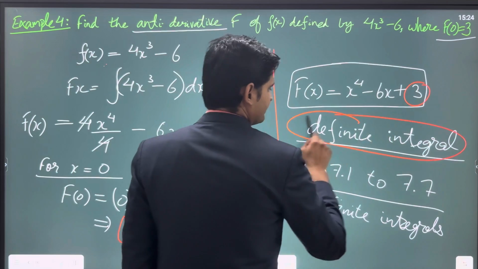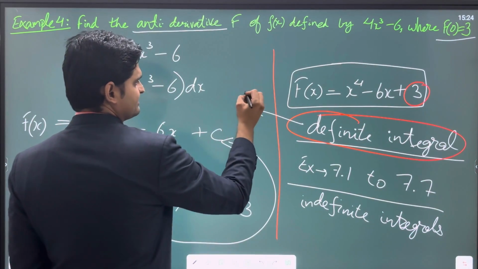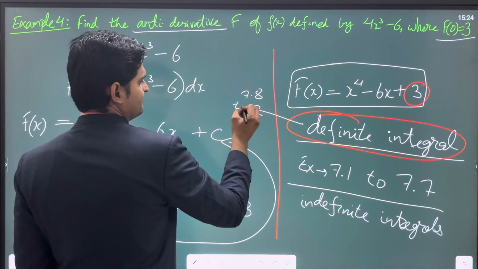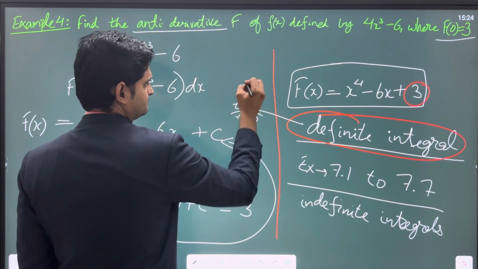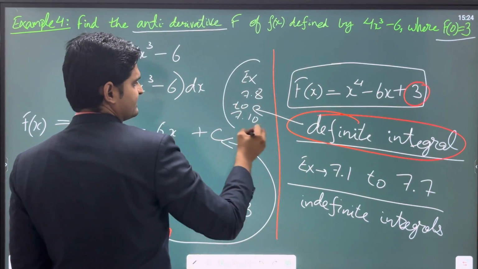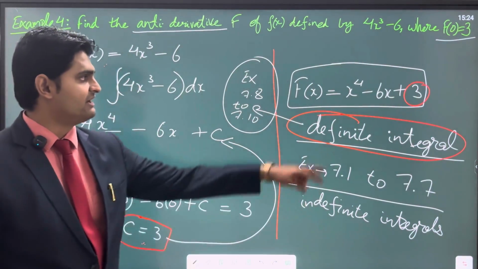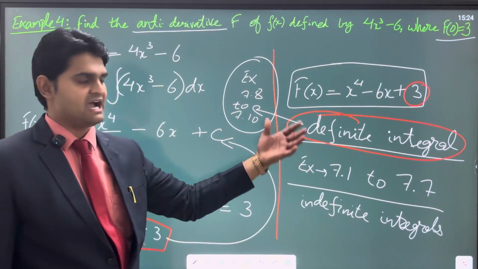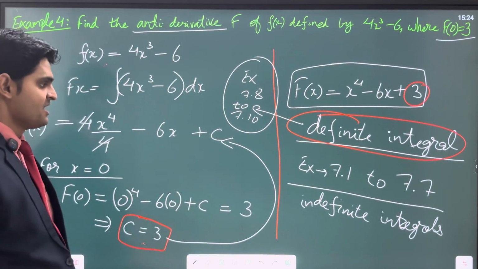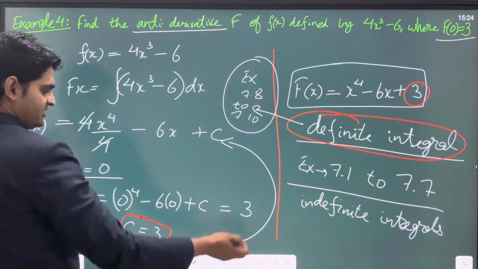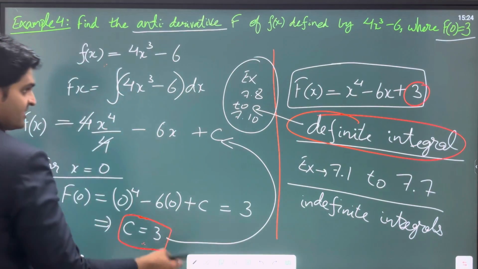Definite integrals are in the last 3 exercises, that means 7.8 to 7.10. These exercises are based on definite integrals. Over there, the value of c will be known to you, right? And we'll see as and when we progress. All right, so this completes these questions.